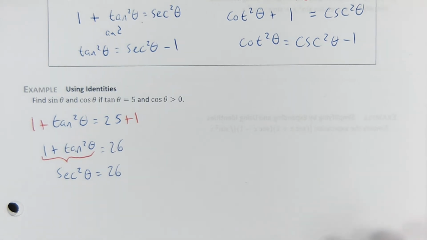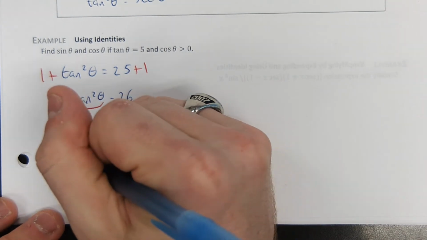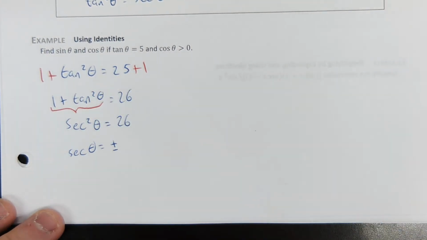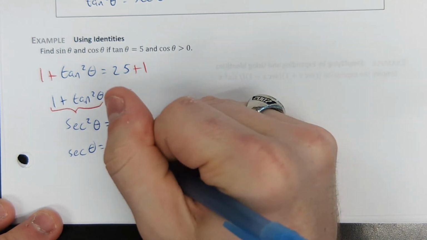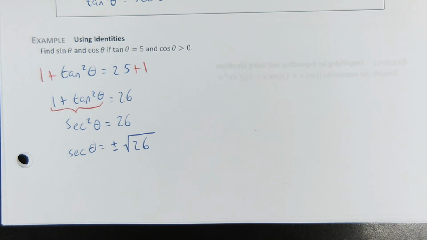Now I can take the square root of both sides to isolate secant. If you square root both sides, you get that secant theta is plus or minus, don't you be forgetting the plus or minus now, the square root of 26. So then 1 over that is cosine.